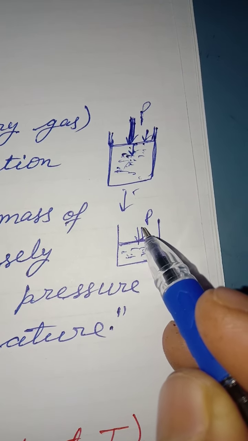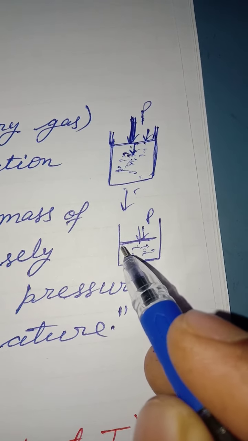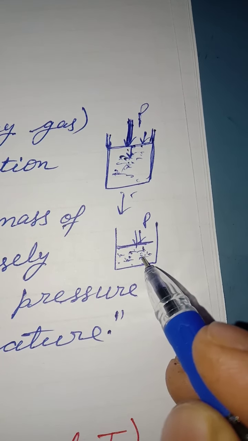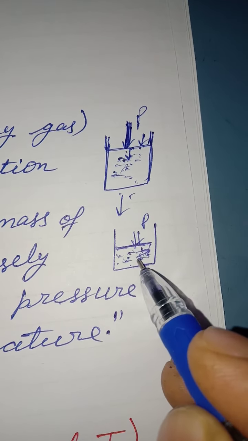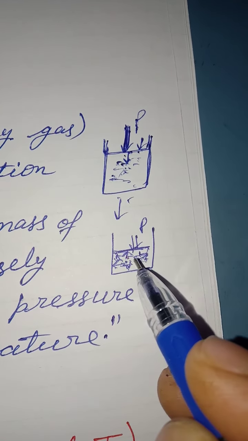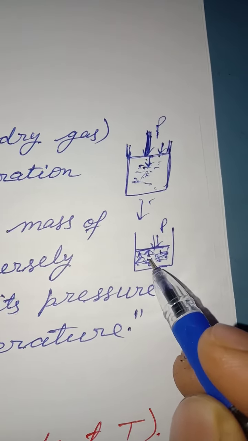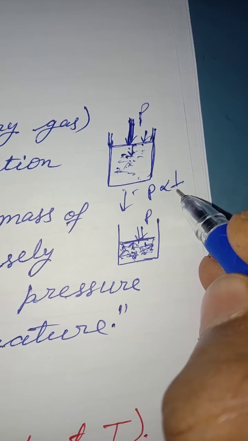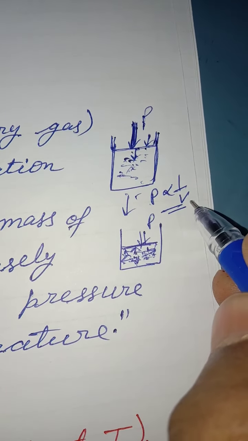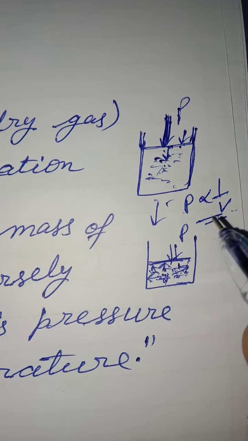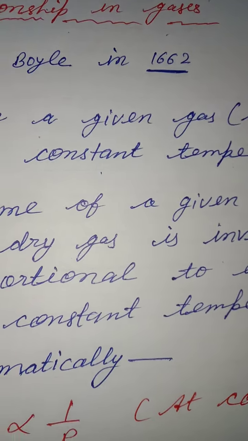If you decrease the volume of the gas, then the gas molecules will come closer and closer. As the gas molecules come closer and closer, the pressure inside the container will increase. Means pressure and volume are inversely proportional to each other at a given temperature. The same thing was explained by Robert Boyle in 1662.